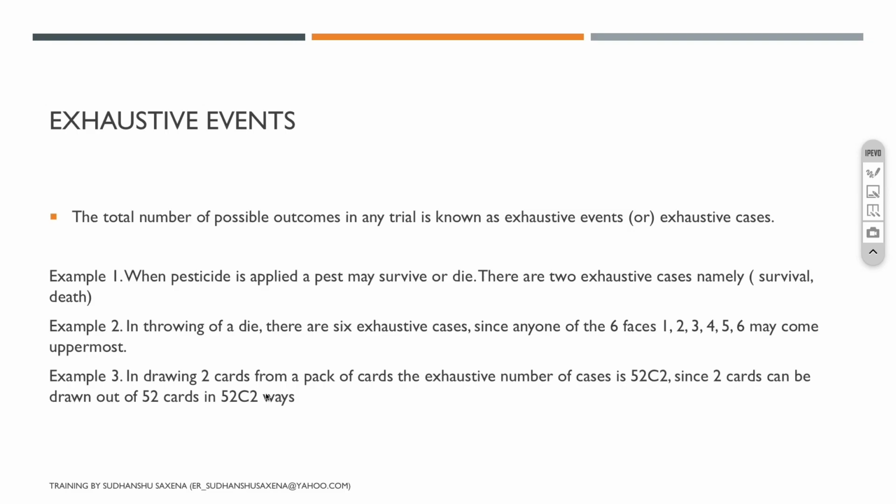Whatever comes on the uppermost face, if I get 6 on top, then I will not get 1, 2, 3, 4 or 5. So these are exhaustive cases or exhaustive events which cannot happen simultaneously when you perform the trial. I hope you're getting this point, what a trial is and what exhaustive events are.